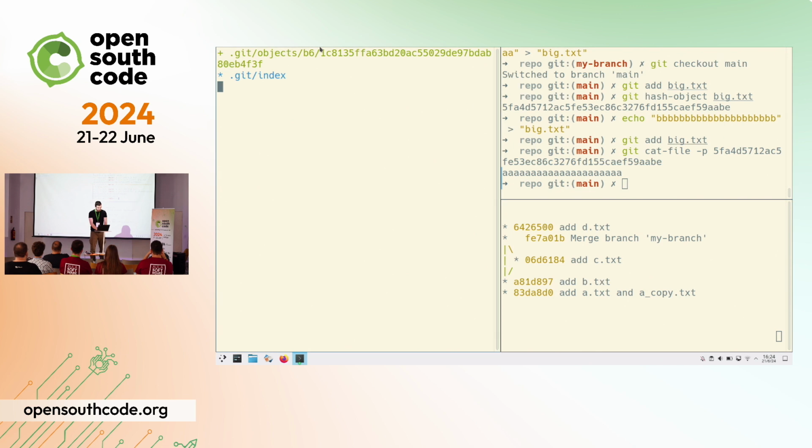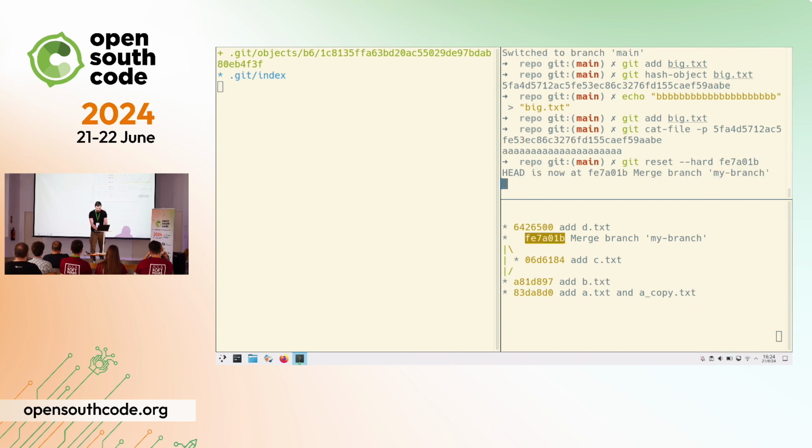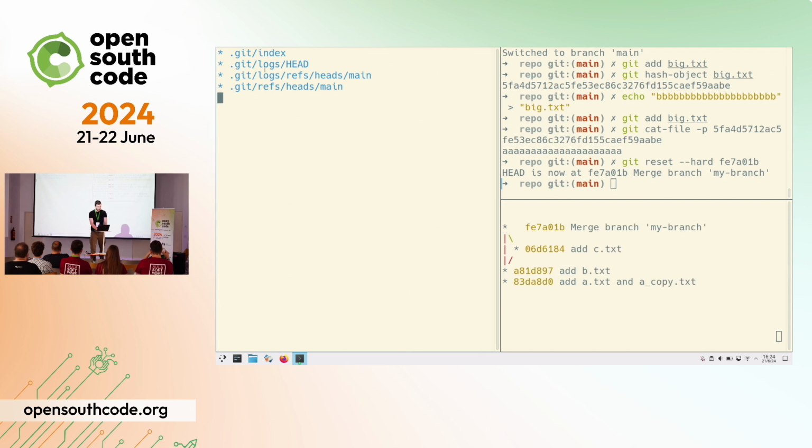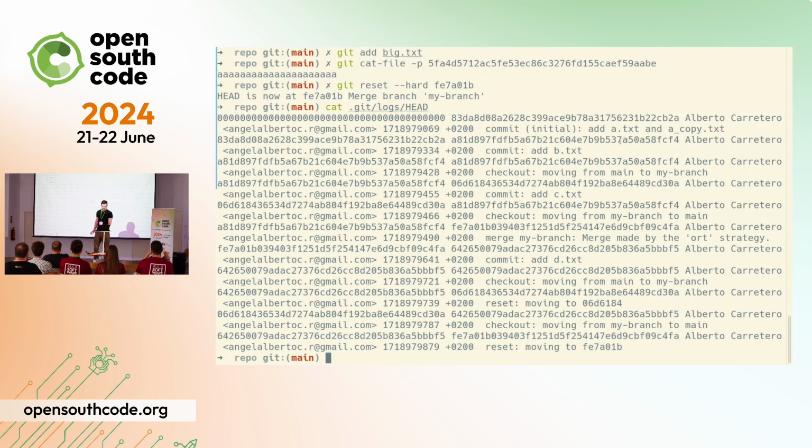And every time we do something with the branch, with the commits, so if I go back to the previous commit now, if I reset hard and I go back to the previous one, the merge one, we can see that the only file that changed, apart from the pointer, is the logs. And if we print the logs file, we can see here that Git stores for us a bunch of lines telling us that we were in this commit and then we changed to the next one.